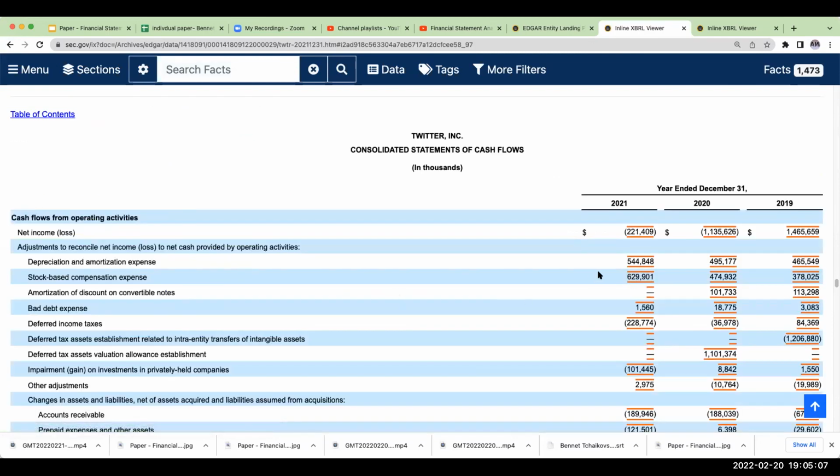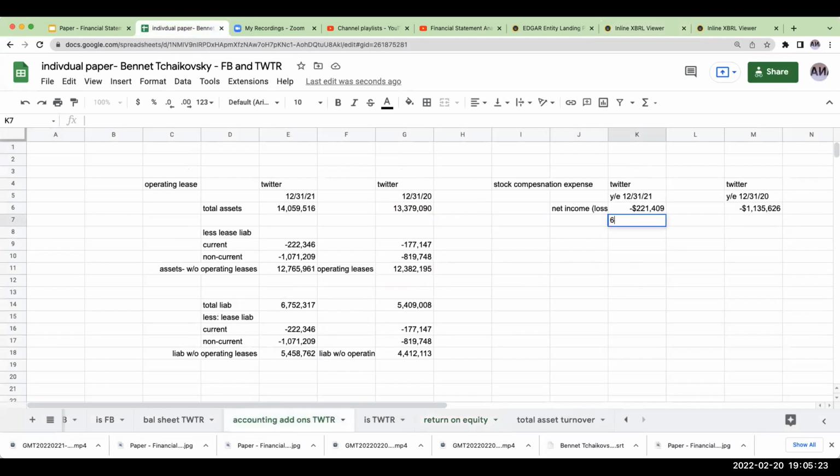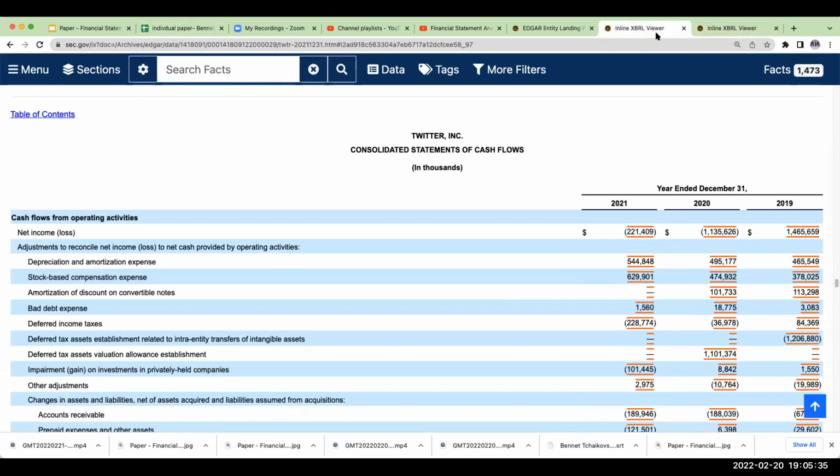The first thing you'll see right over here is depreciation, amortization expense, stock-based compensation expense. So this is 629,901, that's 629 million. And then over here, we have 474,932.